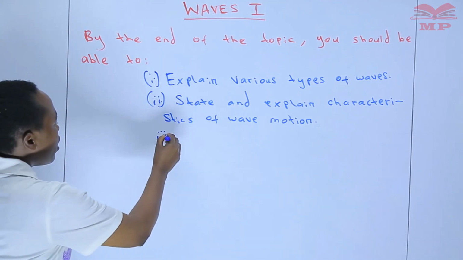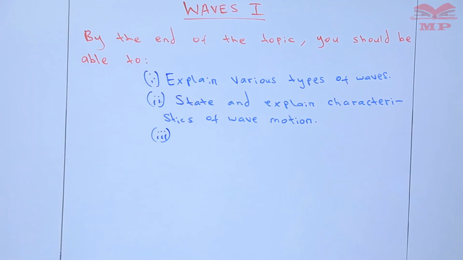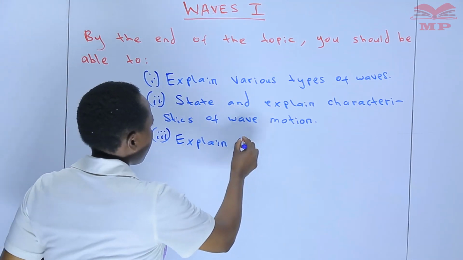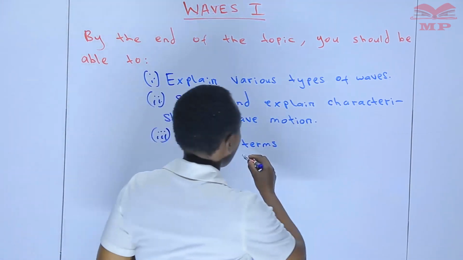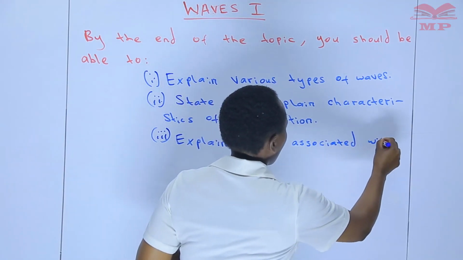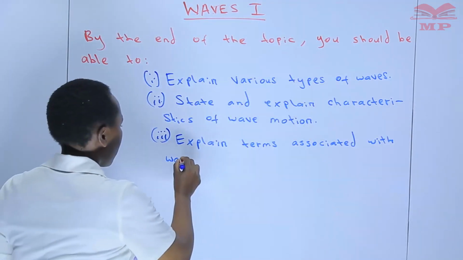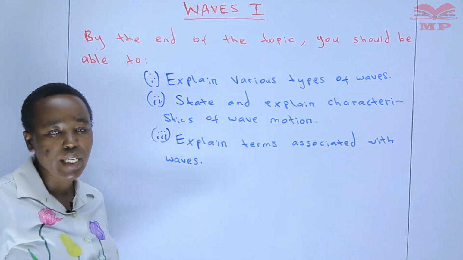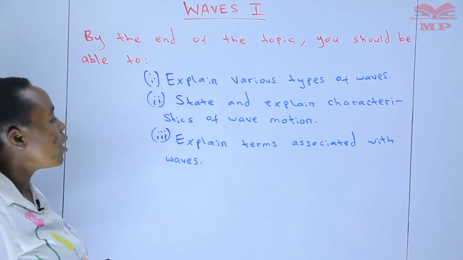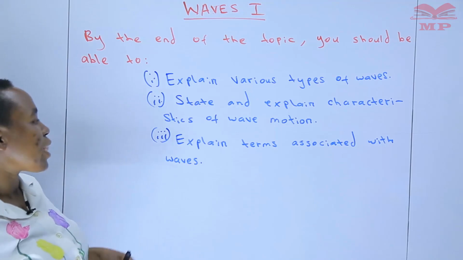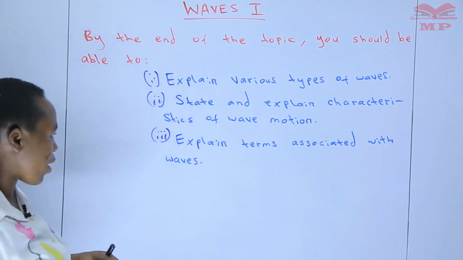That is number 2. Then number 3, by the end of the topic, you should be able to explain the terms associated with waves. There are terms that we are going to state and explain. An example of a term is frequency. We'll be able to know what is frequency, what is wavelength, what is periodic time, what is amplitude. Those are the terms that are associated with waves.